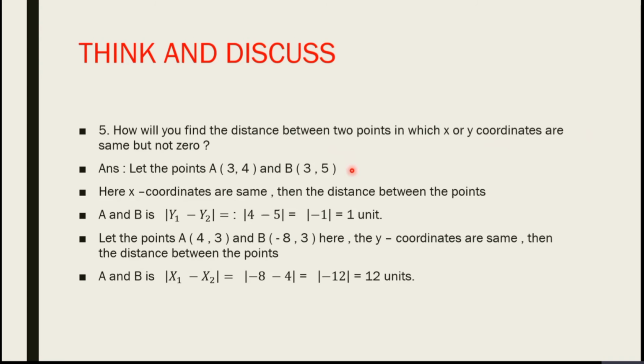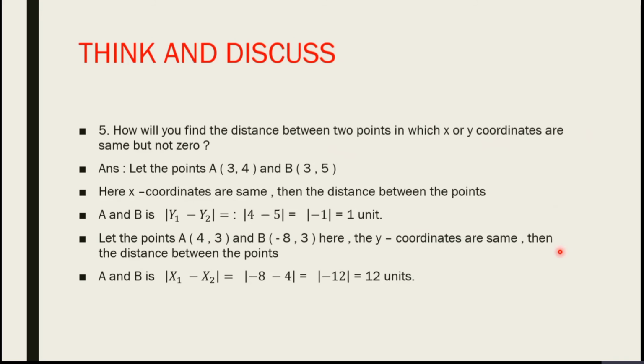See here, let the 2 points be A and B: 3, 4 and 3, 5. Observe these 2 points. Here the x coordinates are the same. Then the distance between the 2 points A and B is modulus of y1 minus y2. Here y1 is 4 and y2 is 5. So modulus of 4 minus 5 is equal to modulus of -1, which is equal to 1 unit.